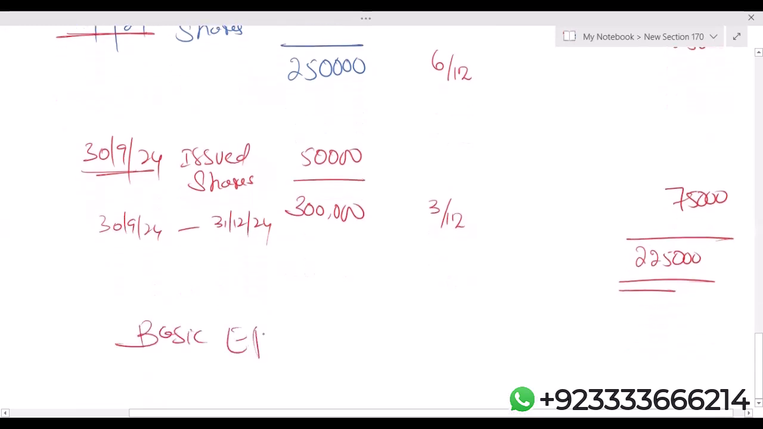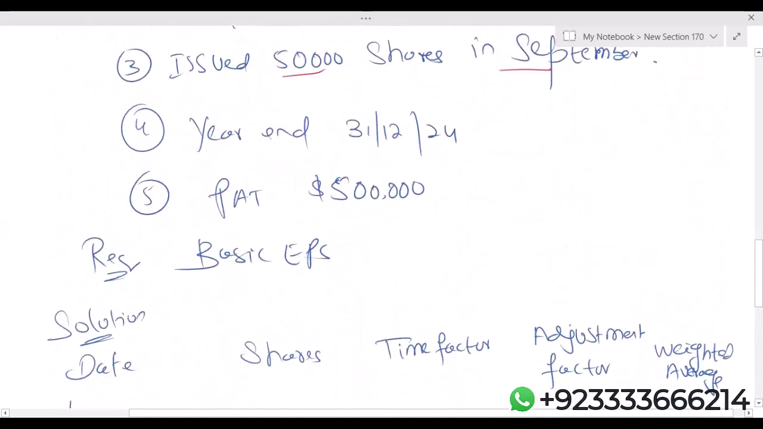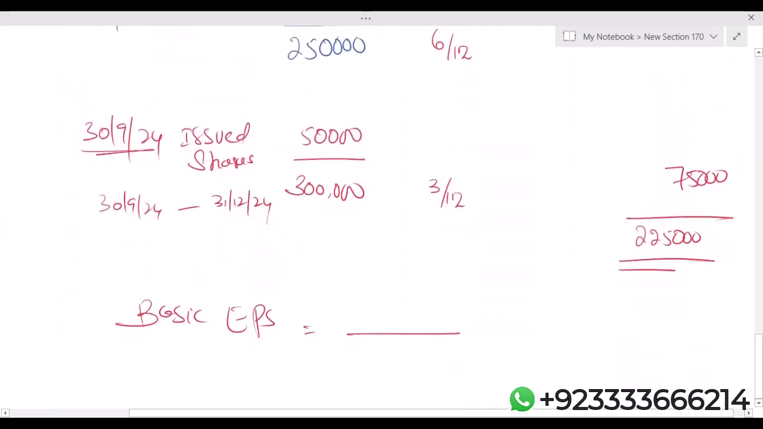Basic EPS. Profit after tax, they have given us 5 lakh. No preference dividend information. So 500,000 divided by 2 lakh 25,000. 5 lakh divided by 2 lakh 25,000, I'm getting 2.222.